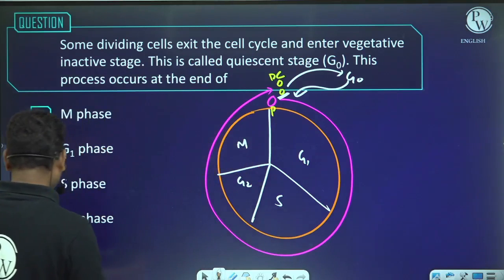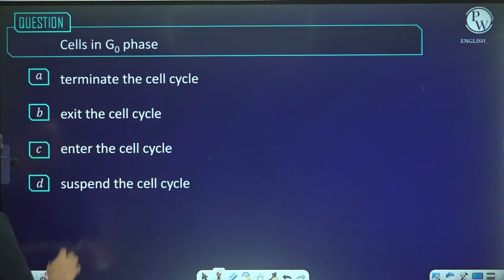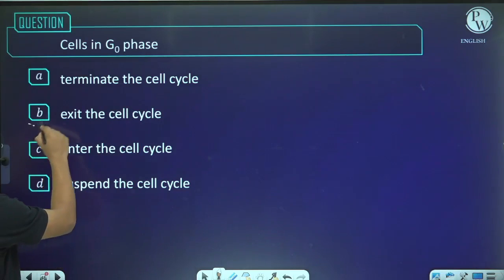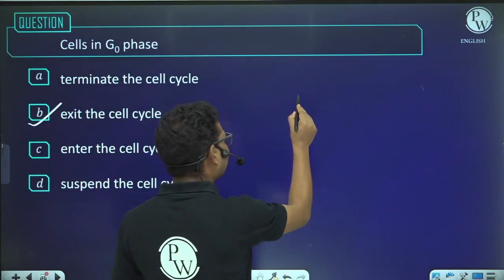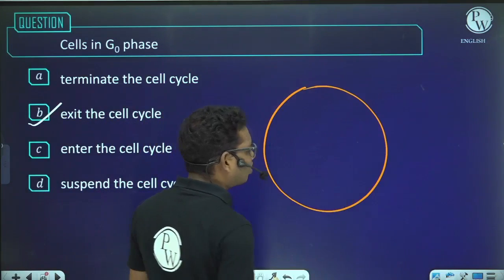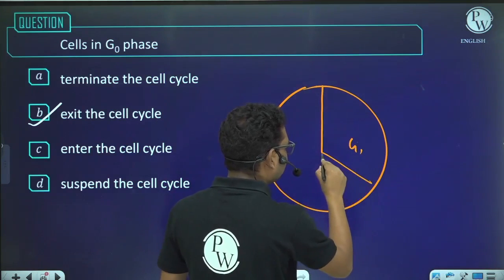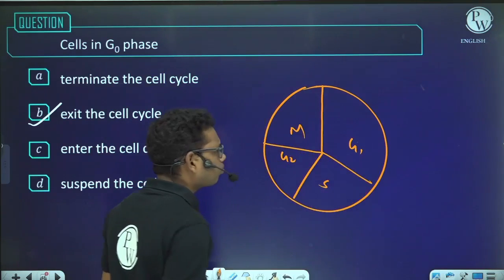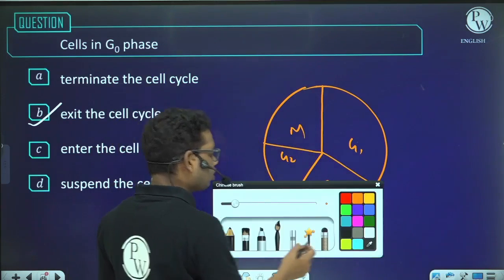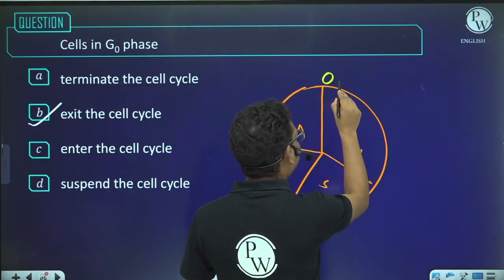Okay. Now, cells in G0 phase terminate the cell cycle, exit the cell cycle, enter the cell cycle, or suspend the cell cycle? No, they will exit the cell cycle. Why? Because as per the new NCERT book, that is the correct diagram. So suppose this is the cell cycle, and in the cell cycle we have different phases. This is G1 phase, this is S phase, this is G2 phase, and this is M phase. Among these phases, suppose this is the cell which had entered the cell cycle,